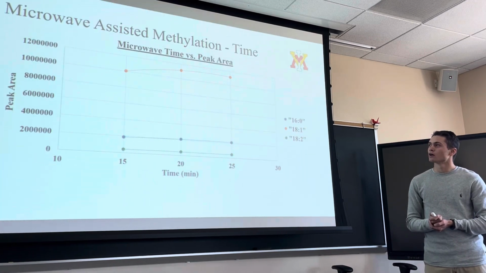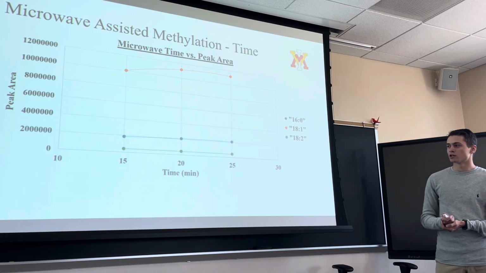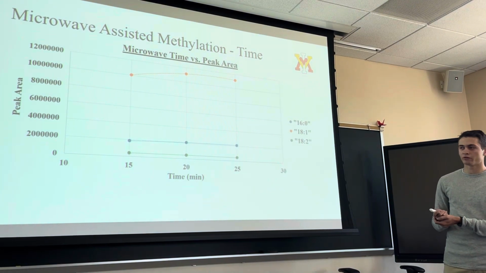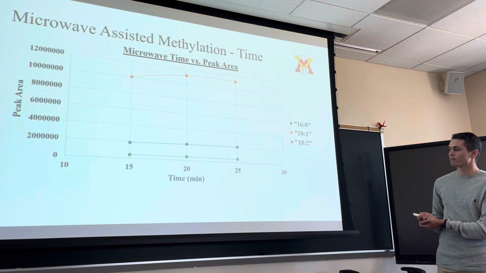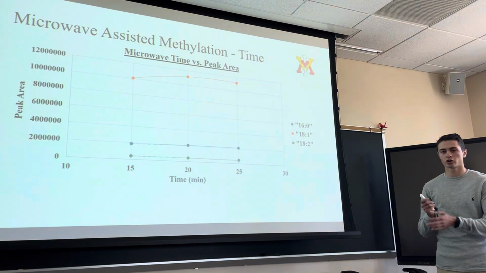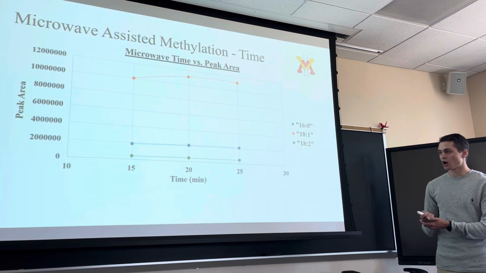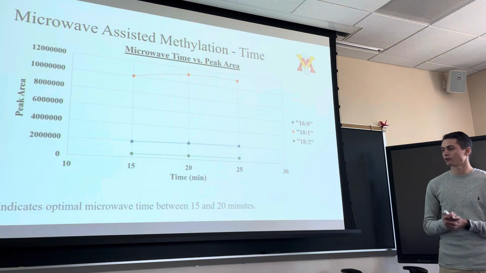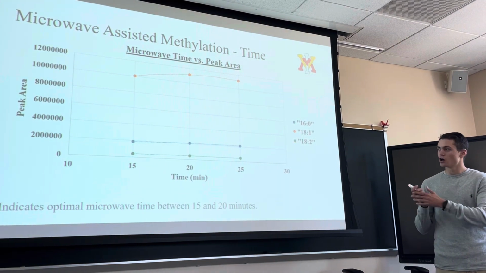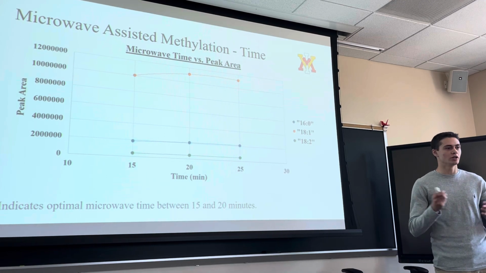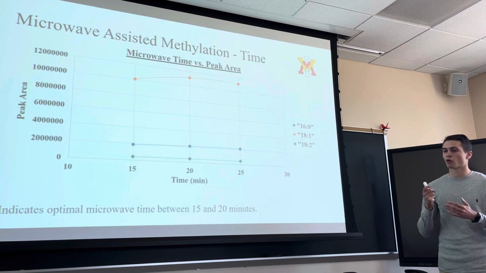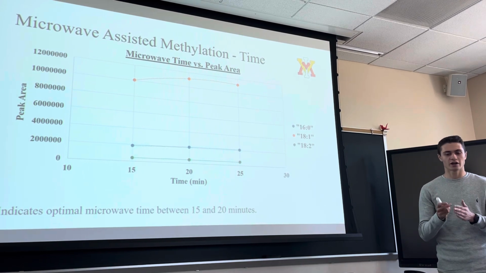Microwave-assisted methylation time. Over a course of data, we found that between 15 and 25 minutes, optimal conversion of lipids into FAMEs occurs. So this indicates our optimal microwave time is between 15 and 20 minutes. This was, however, a little bit rushed, so this is something we'll have to go back and explore further in order to find a more optimal time range and to fine-tune it.